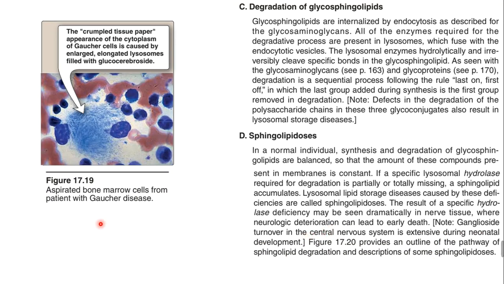So coming to the Gaucher disease, you can see here the bone marrow cells from a patient with Gaucher disease. The crumpled tissue paper appearance of the Gaucher cells is caused by glucocerebroside accumulation due to the elongated lysosomes filled with glucocerebroside, due to the deficiency. So the degradation of glycosphingolipids is affected, and this will cause the disease, sphingolipidosis. Sphingolipidosis means there is accumulation of sphingolipid within the cells, mainly due to lysosomal hydrolase deficiency, and this will create a lot of complications, and this may lead to early death also.